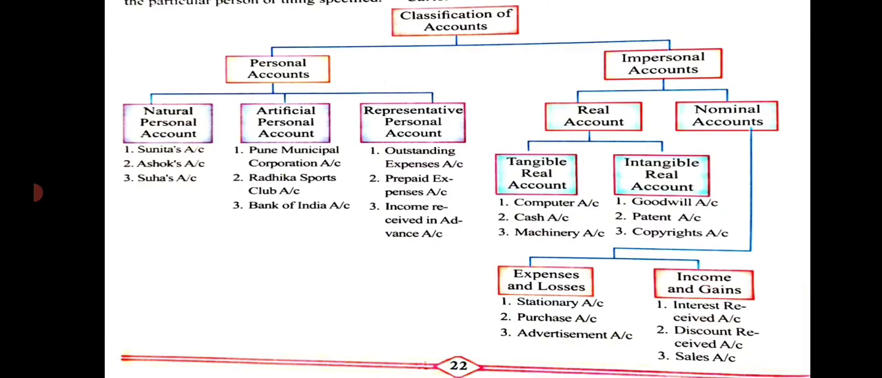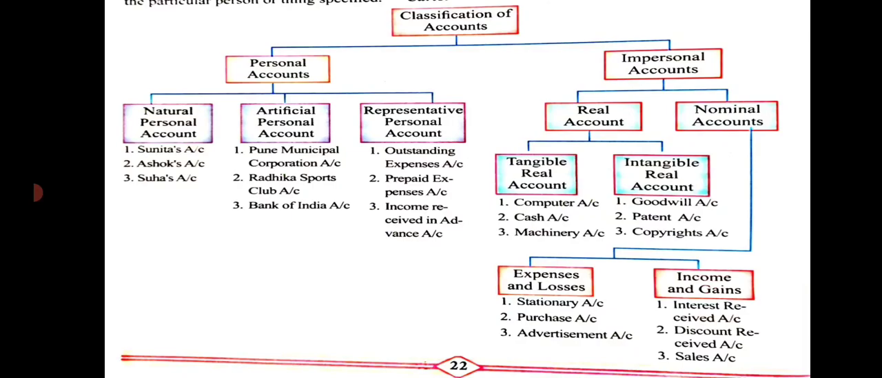Natural person means just like us. It may be Sunita's account. Here some examples are given: Sunita's account, Ashok's account, Suha's account, etc. These are personal accounts, that is, they are the persons.